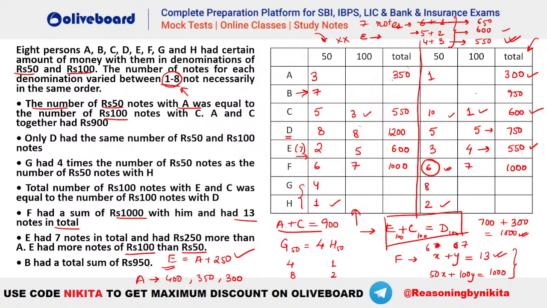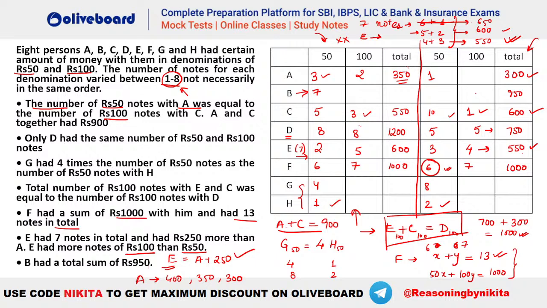Now how do we calculate this? You can see this is 3 notes here and this is total 350. That means you are getting 150 already. So you should have how many 100s here? That means you should have 2 notes of 100, isn't it? So this will be 200 here. और क्या बचा है? Let's see.